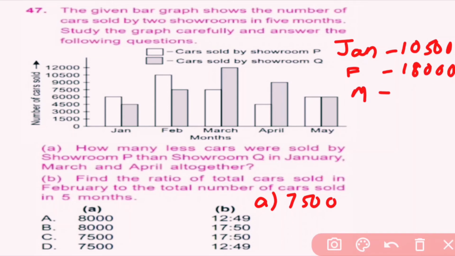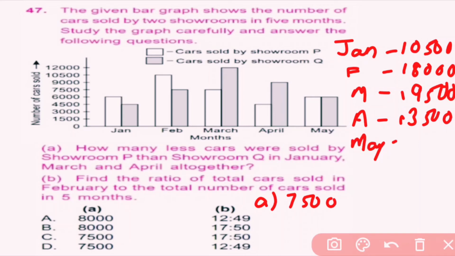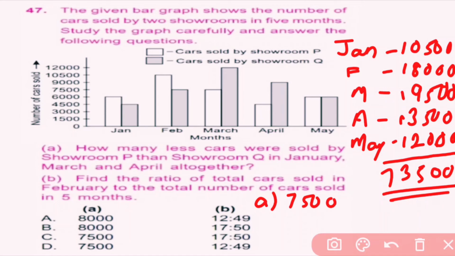In March, P sold 7,500 and Q sold 12,000, and their total is 19,500. In April, P sold 4,500 and Q sold 9,000, and their total is 13,500. And in May, P sold 6,000 and Q sold 6,000, and their total is 12,000, and the sum is 73,500.